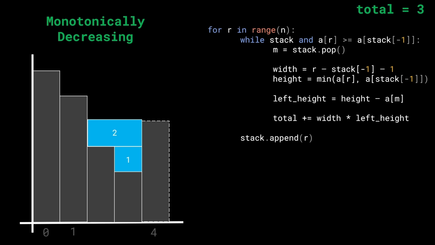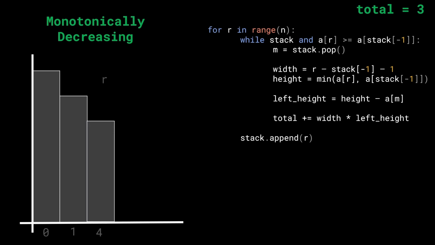And by using a monotonically decreasing stack, we were able to exploit the property that if we got any other higher value to the right of it, then we have found the bounding indices, because we already have the left bounding index and now we have found the right one as well. So this is the way we can work towards a solution. And really, this is it. So what we can do is just append this R to the stack and then we are done. So we can follow this kind of logic to get the solution.